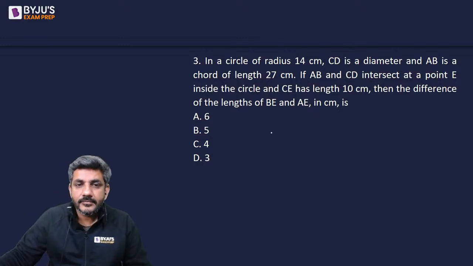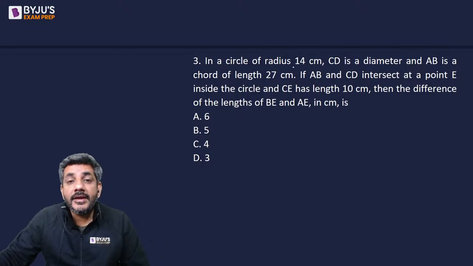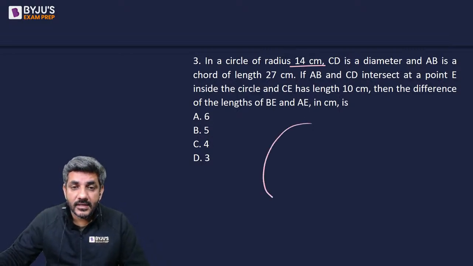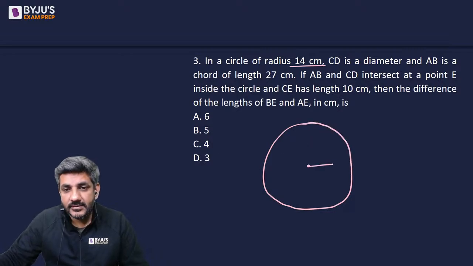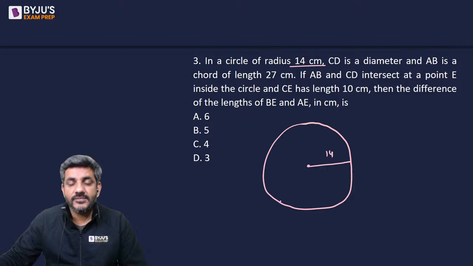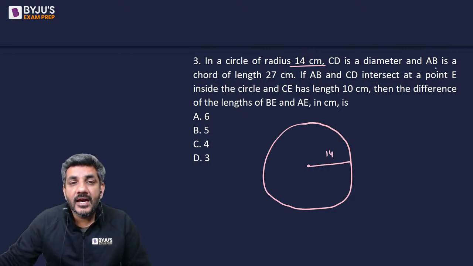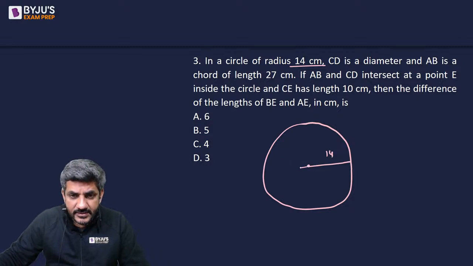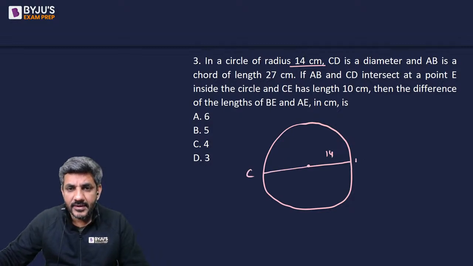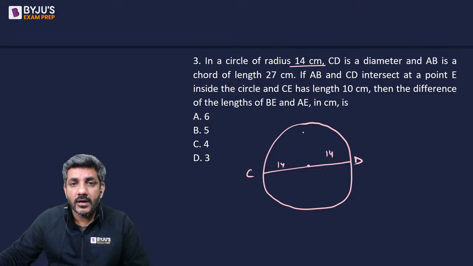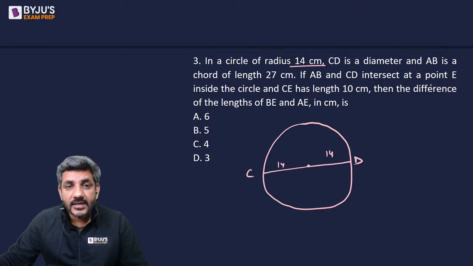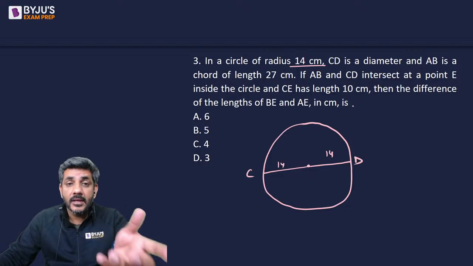चलिए करते हैं. In a circle of radius 14 centimeters, so there is a circle of radius 14 centimeters. CD is a diameter and AB is a chord of length 27. So let's say this CD is the diameter. And AB is a chord of length 27. I don't know where the chord is now. AB and CD intersect at point E inside the circle. So wherever AB is, it intersects with CD at point E.